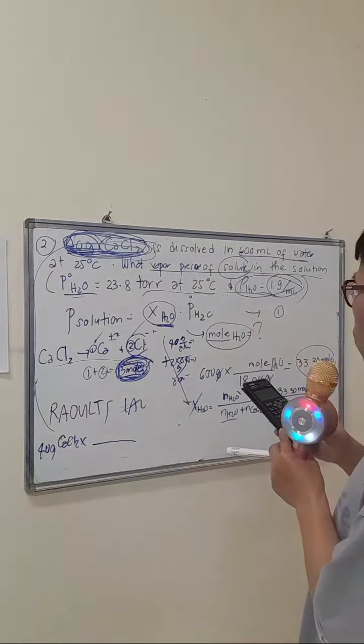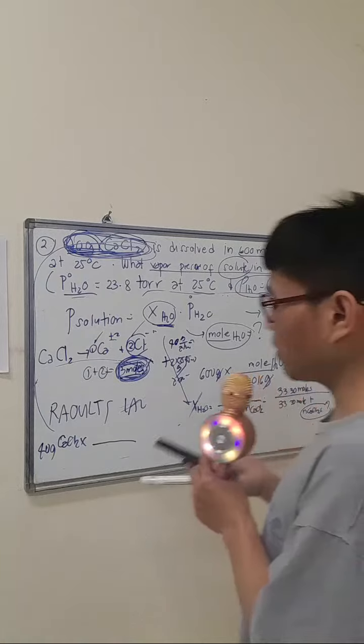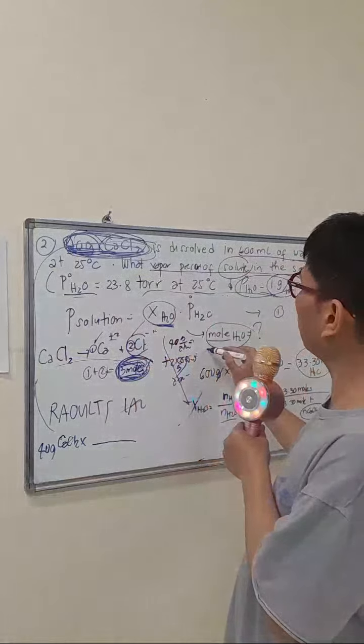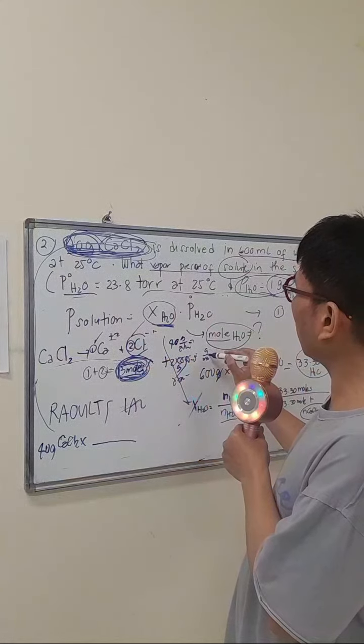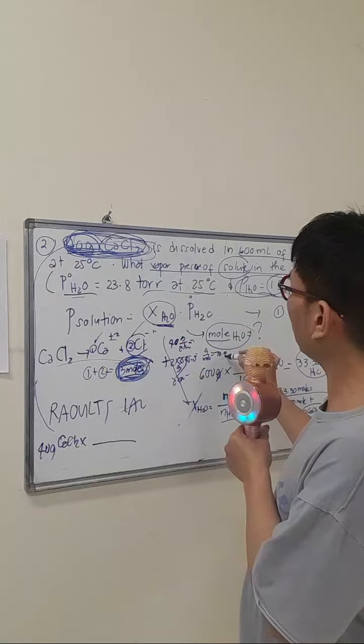Okay, so 2 times 35.45, 35.45 times 2, mga palangga, is 70.9 grams per mole. Then that is 70.9. Okay, then add that to the calcium, mga palangga.